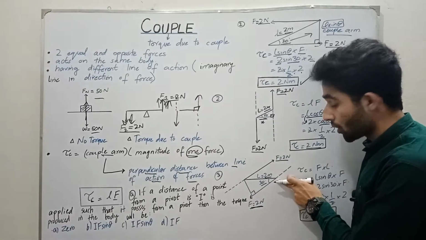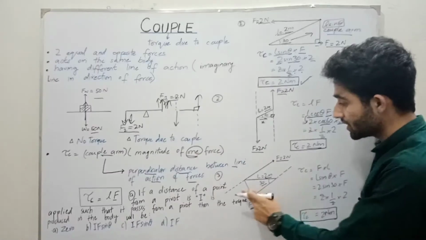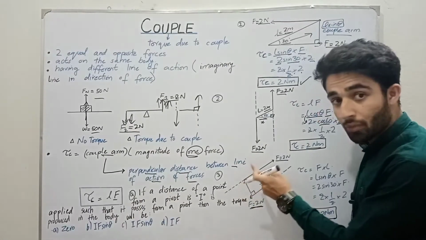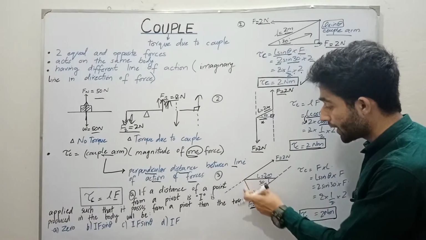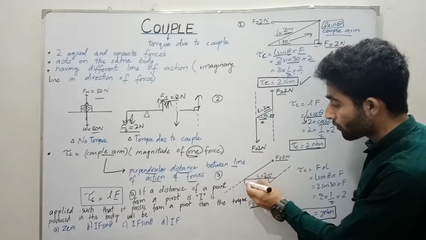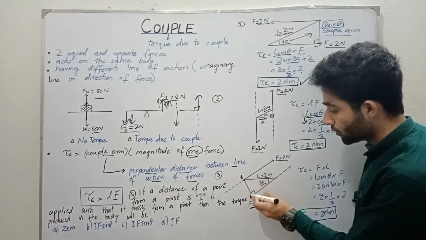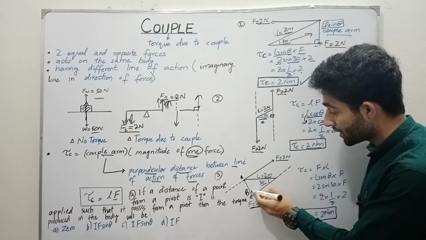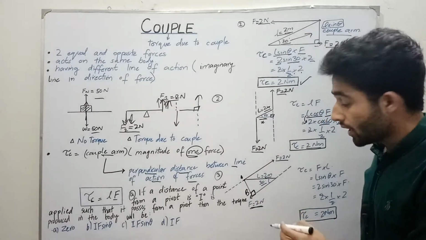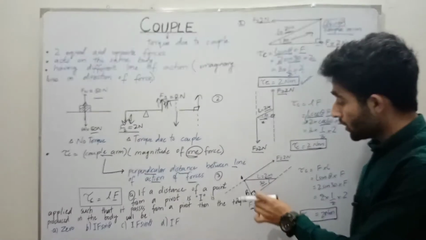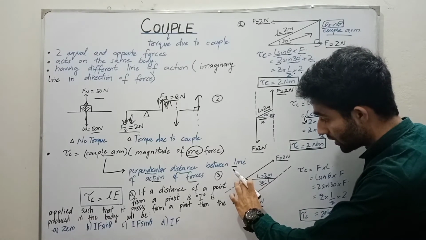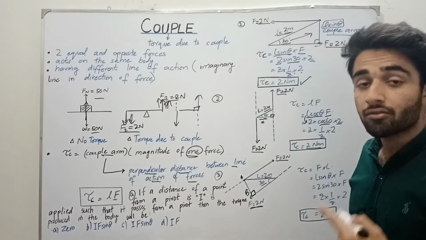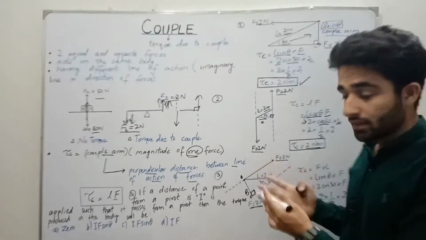So by extending these two lines, and by making a perpendicular line from point A to point B, we have obtained the 90 degree perpendicular, and this is the component of the couple arm we require in this case.